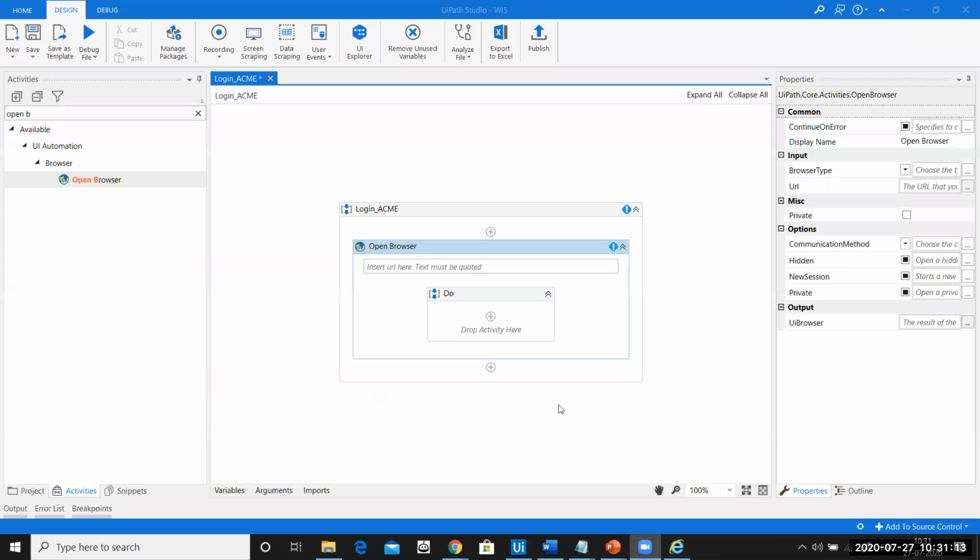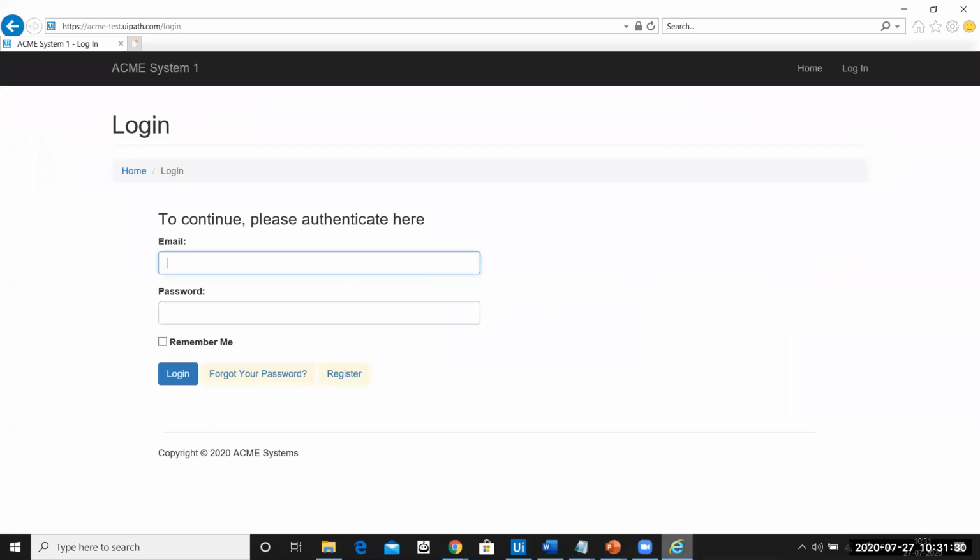Sir, I logged into the Acme website, but I'm not getting anything in that. It means it is blank. No, the website works. I registered first, and then I logged into it. So if you log in, you will get a home page for sure. Yeah, home page I got, but the work items and all, those are blank.